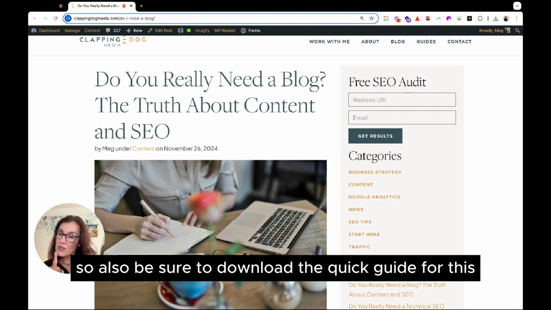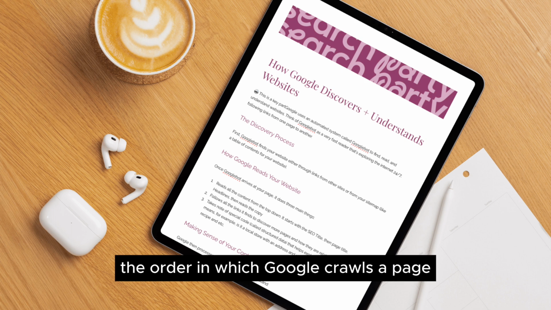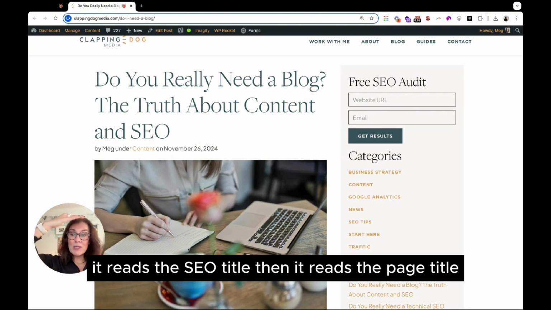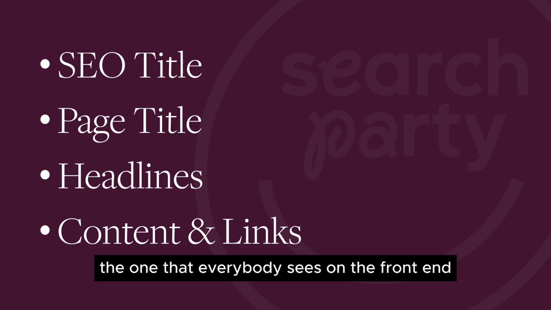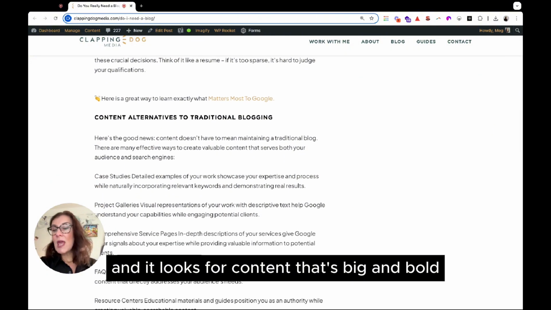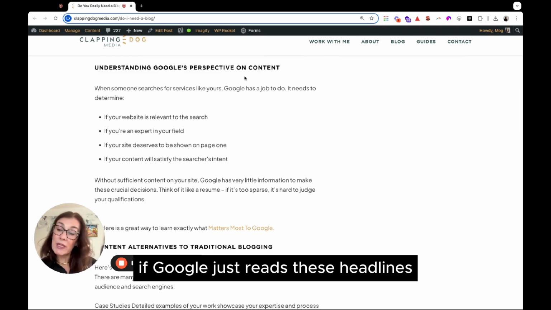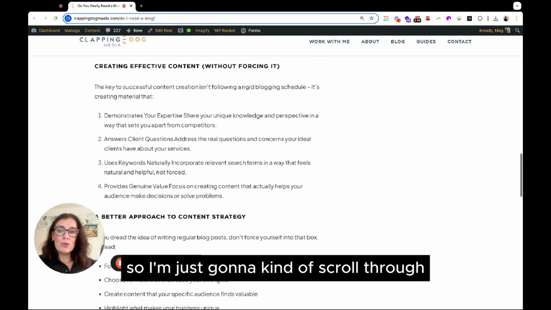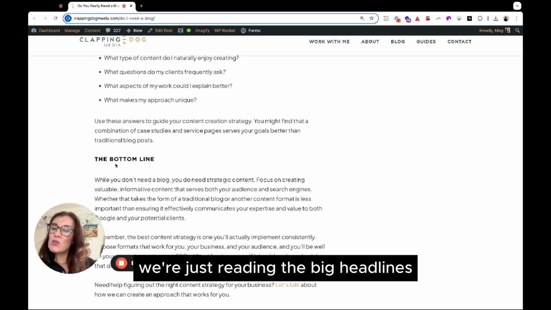Okay, so also be sure to download the quick guide for this, because that outlines exactly the order in which Google crawls a page. So the first thing that Google does is it reads the SEO title, then it reads the page title, the one that everybody sees on the front end, and then it scrolls through and looks for content that's big and bold and kind of a headline. And the idea here is if Google just reads these headlines, it understands what the page is all about. So I'm just going to scroll through and you can see what these headlines are. We're not reading the small content. We're just reading the big headlines.